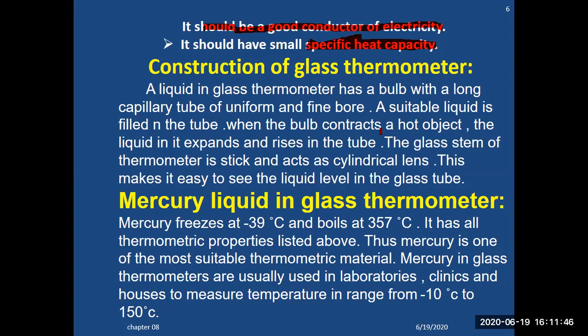When the bulb contacts a hot object, the liquid in it expands and rises in the tube. The glass stem thermometer is thick and acts as a cylindrical lens. It makes it very easy to see the liquid level in the glass tube.